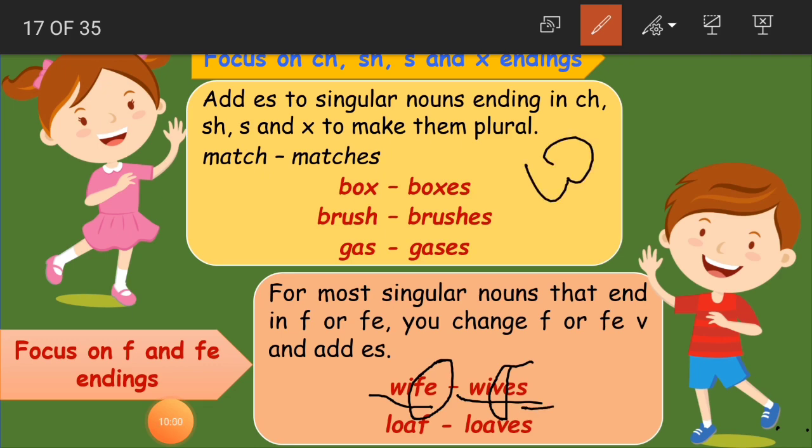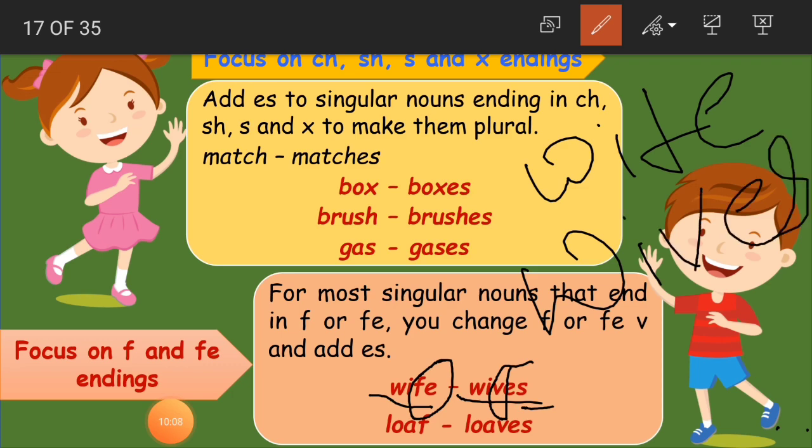I'll write it here clearly. W-I-F-E, wife, became W-I-V-E-S. So this FE changed to V and ES was added. So we got our plural noun wives.